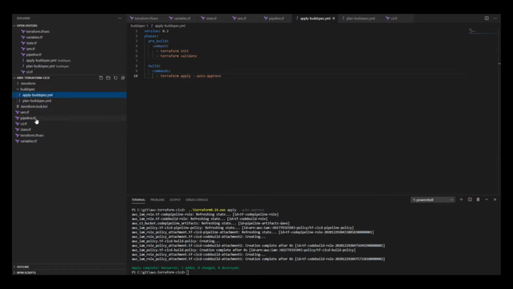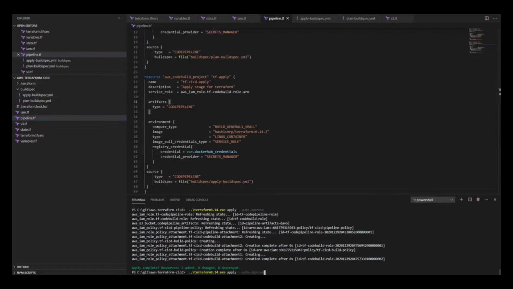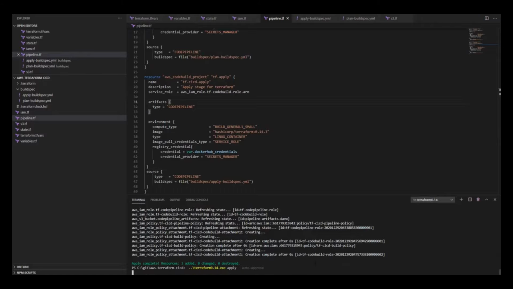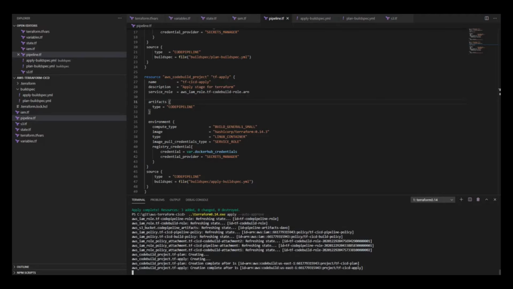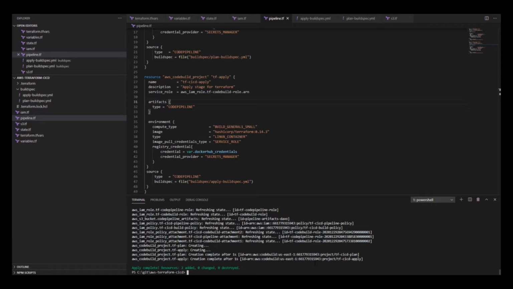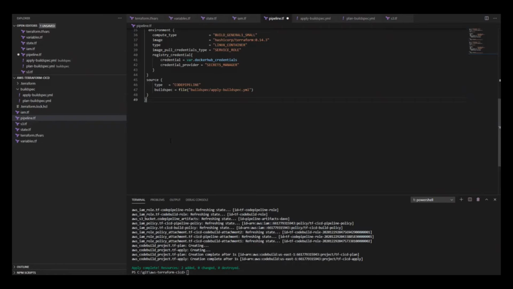So now we have these two build projects. I'm going to run Terraform apply just to make sure that these projects are properly configured and everything's good to go. Seems like everything's fine. So I will go ahead and create the pipeline now. So the pipeline is going to put together everything that we've done so far. It's going to grab the two stages we've created separately. We're going to tie that into a single pipeline.